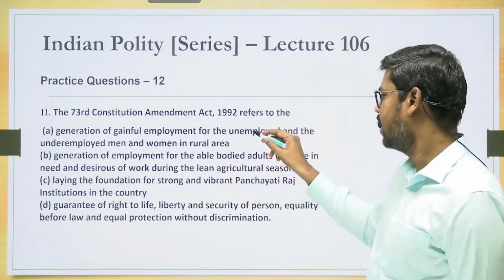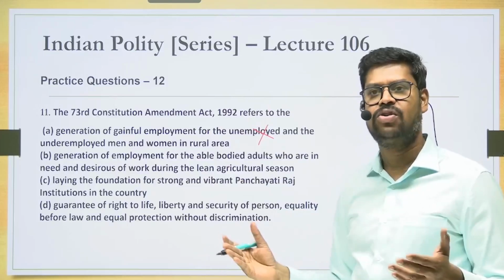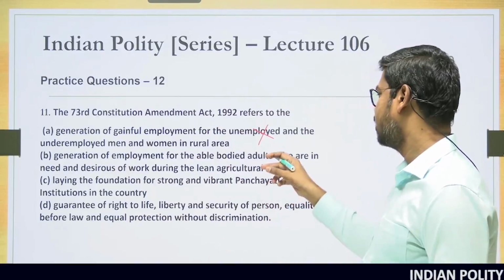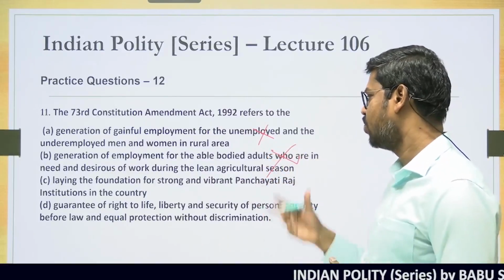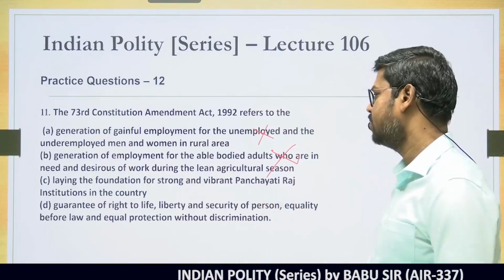So this is not related to the 73rd. It's not a major objective. It can be a part of it, but that's not the major objective. Generation of employment for able-bodied adults who are in need and desirous of work during the lean agriculture season. No. So that is also not the right answer.